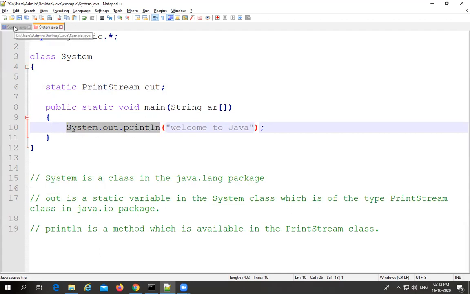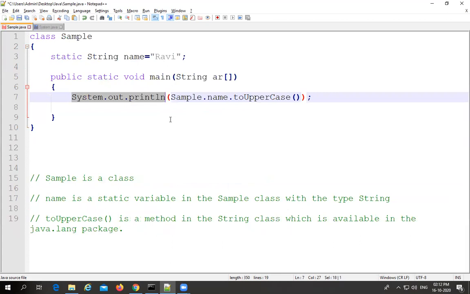Some of the members have a doubt like, sir, without using system.out.println, is there any possibility to print the output? Yes, there is a possibility. We can directly use the PrintStream class in order to print the output. Why? Because indirectly in this particular line also the complete content relates to the IO package only. This out is of the type PrintStream class which is available in the IO package, and within the PrintStream class we have the method println. That's why this entire statement correlates with the IO package only.